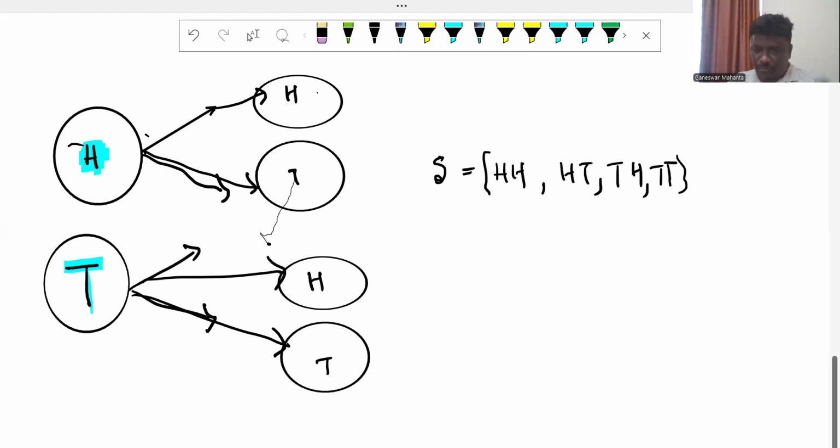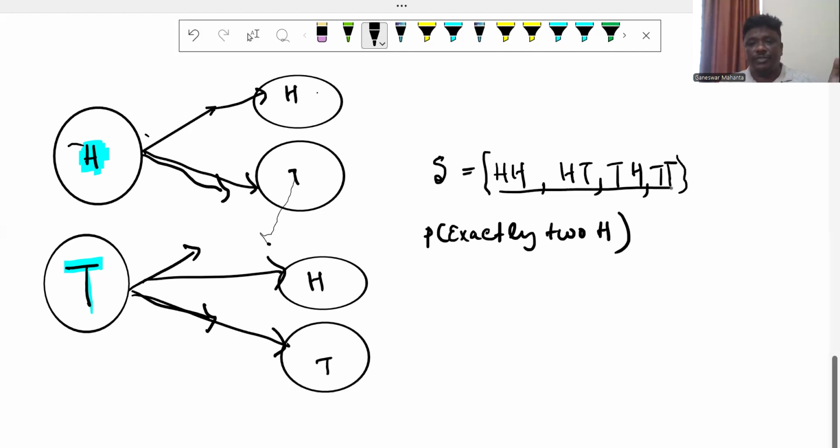Suppose we need the probability of exactly 2 heads. You can see exactly two heads appears one time. So one in favor of exactly two heads, and the total is four possible outcomes.